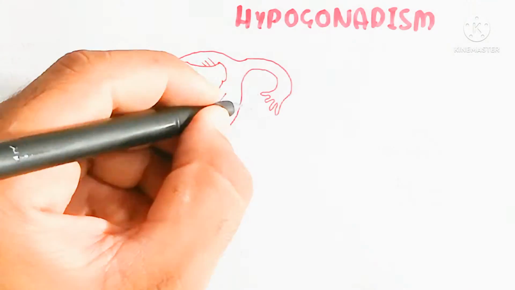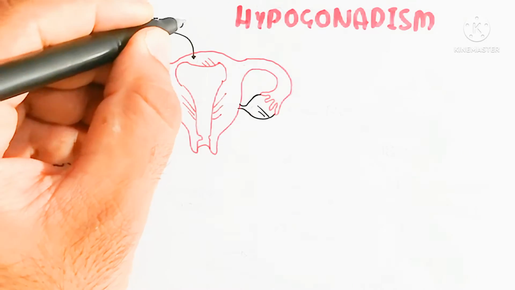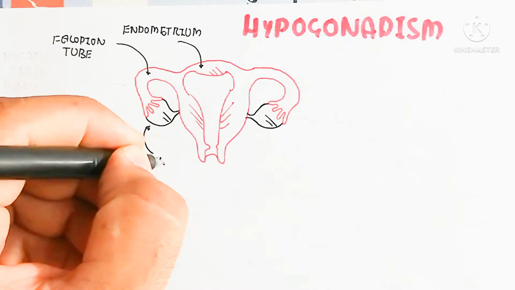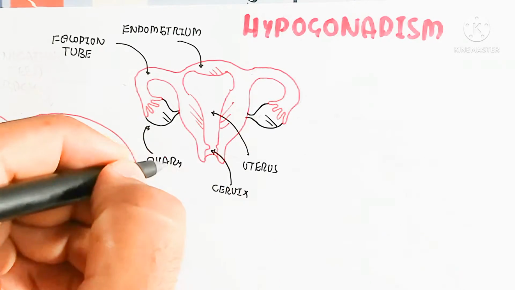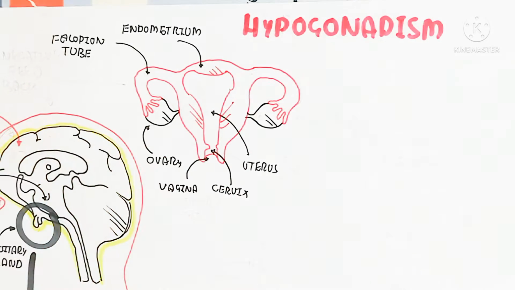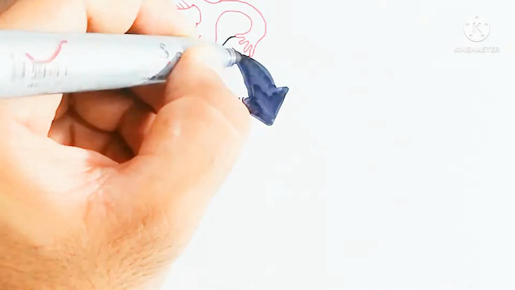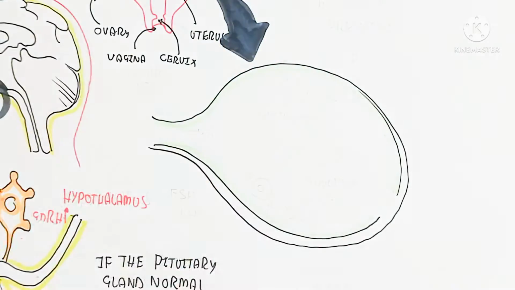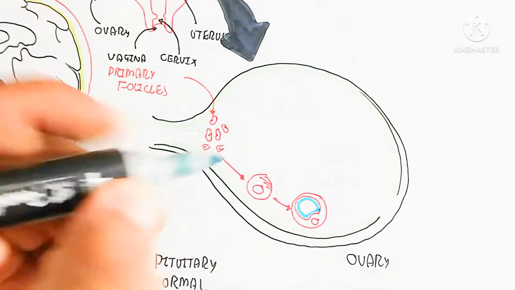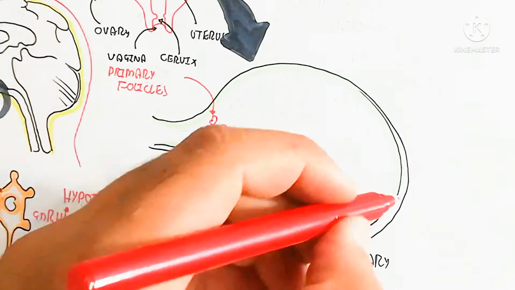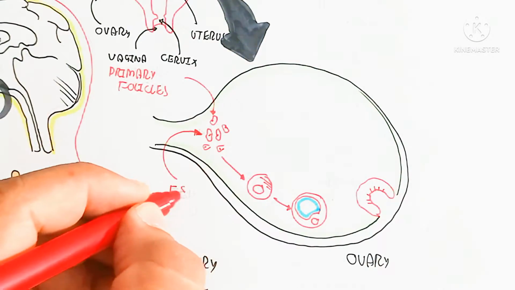Let's understand the physiology of the female reproductive system. This is the fallopian tube, endometrium, uterus, cervix, vagina, and ovary. This is the reproductive part of the female. Let's zoom in on the ovary and its function. Here I am drawing the ovary, which contains primary follicles. At the birth of the female, the primary follicles develop, and